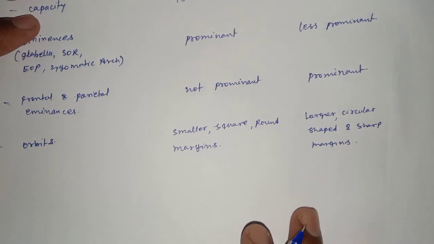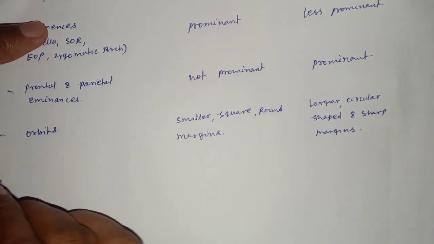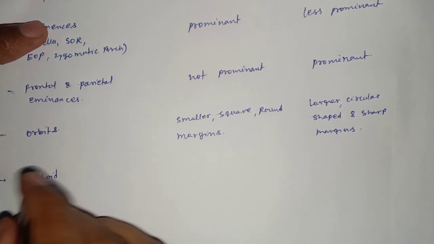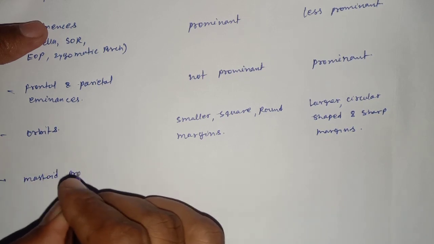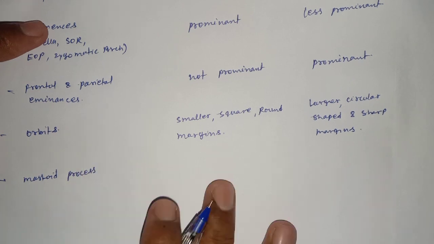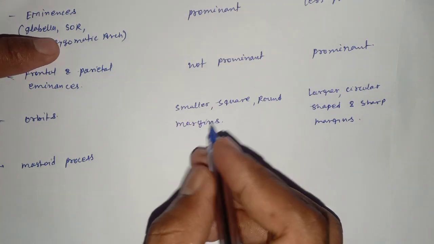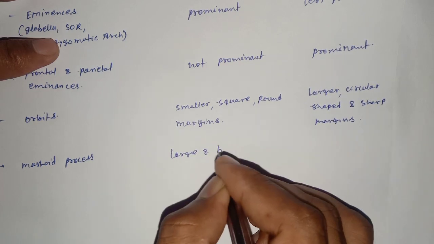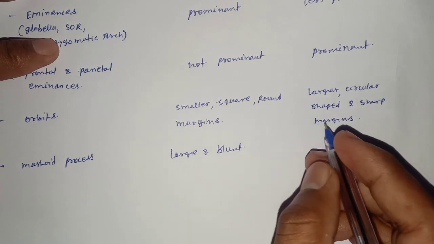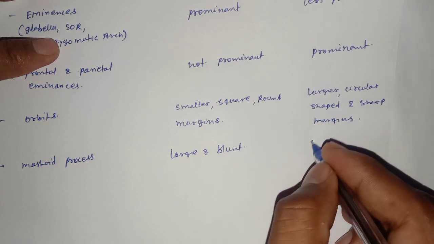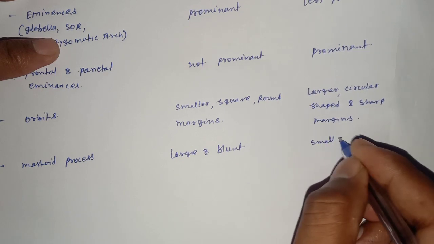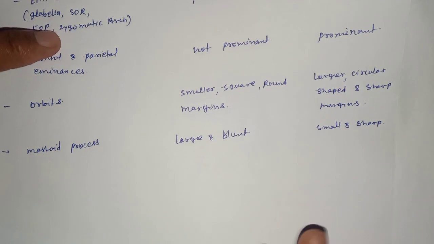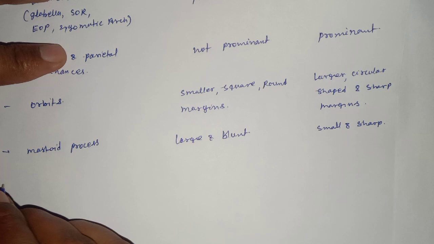Mastoid process in male is large and blunt. In female it is small and sharp.